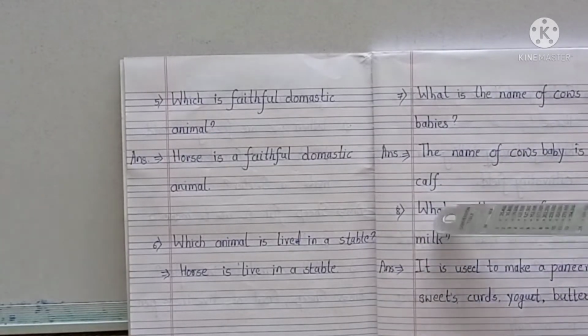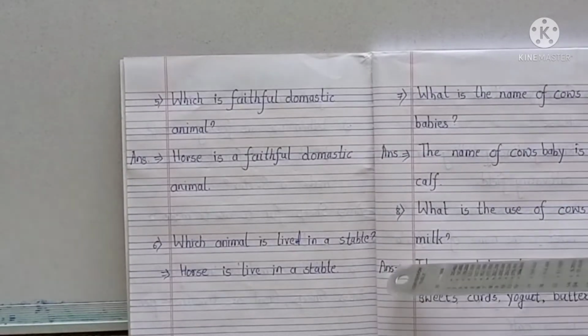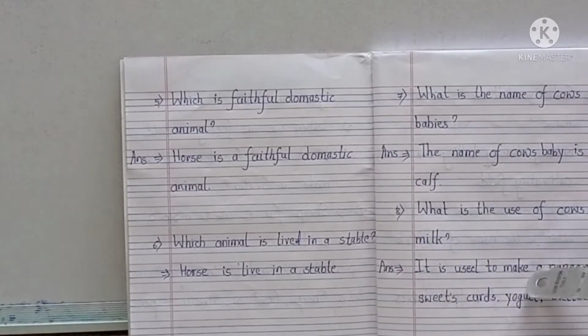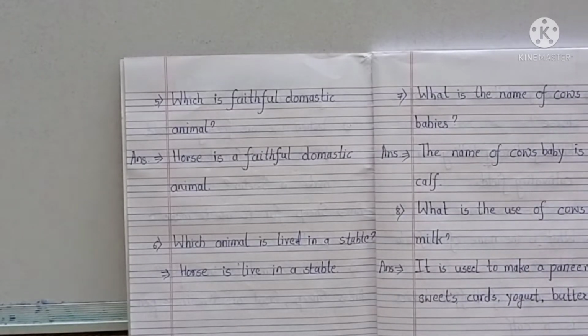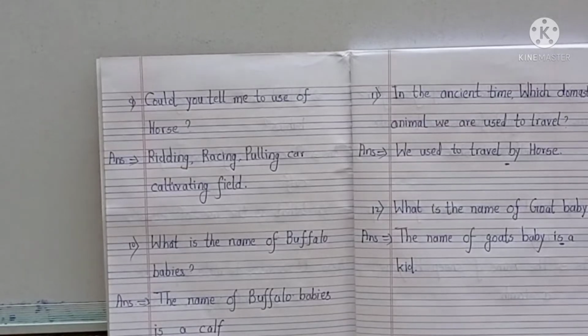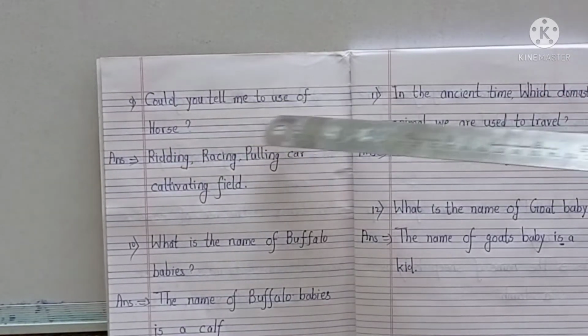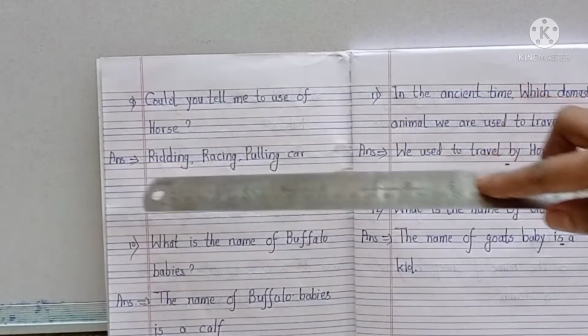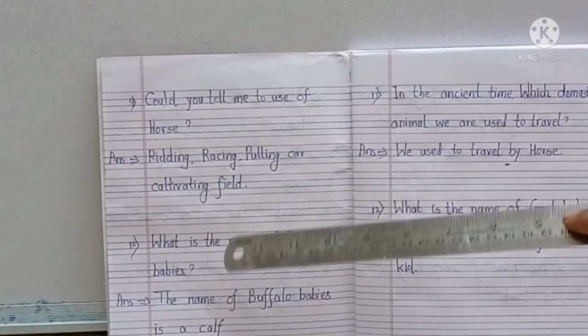Eighth question is, what is the use of cow's milk? Answer is it is used to make paneer, sweets, curd, yogurt, butter. Ninth question is, could you tell me the use of horse? Answer is riding, racing, pulling cars, cultivating fields.